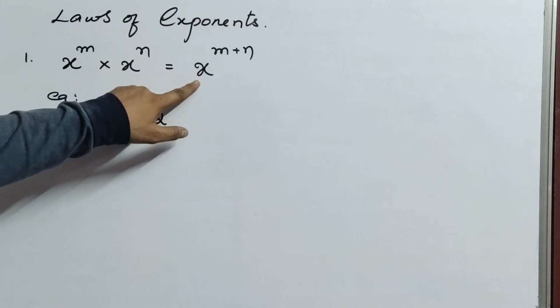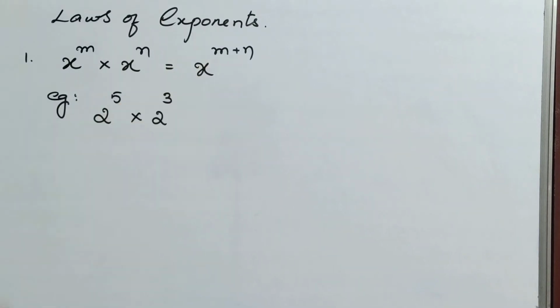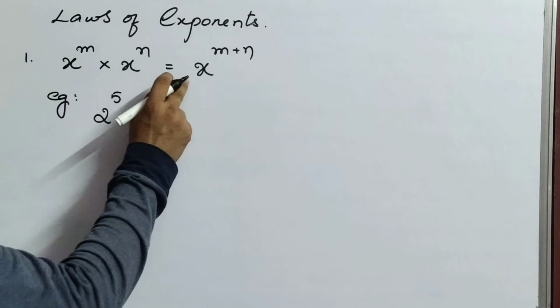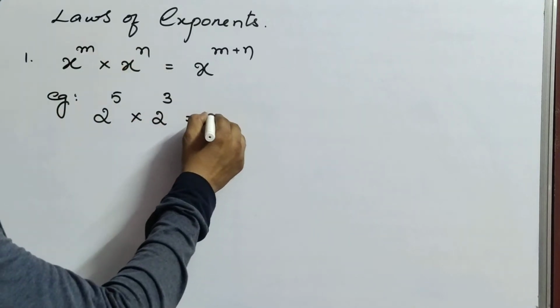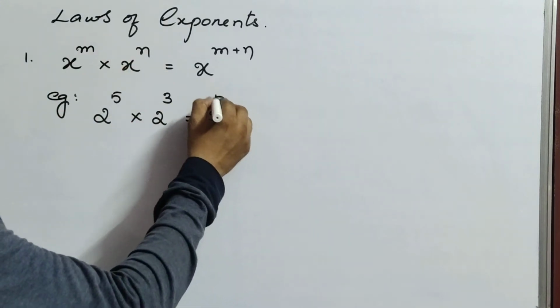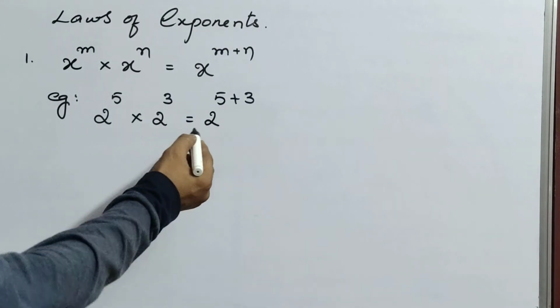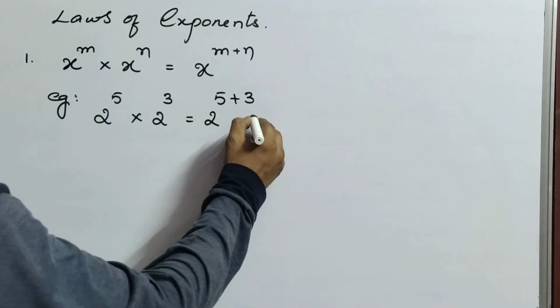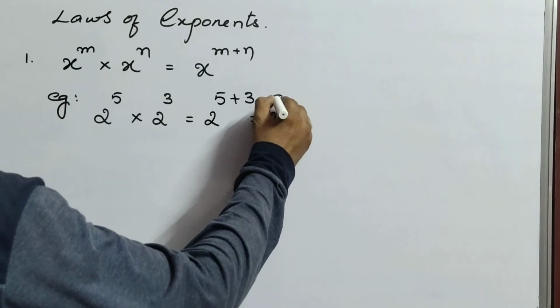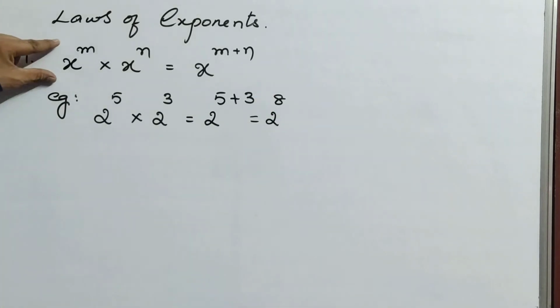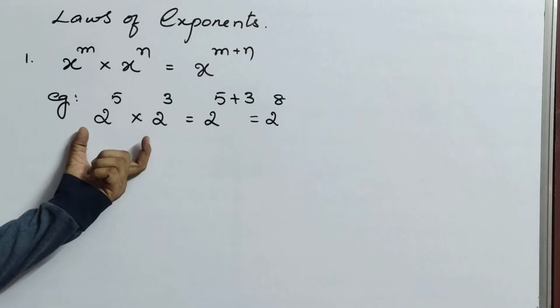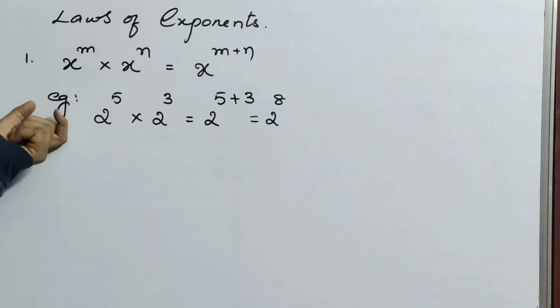So how to write it now? x power m plus n. That means we have to apply this law. So you can write that as 2 power 5 plus 3. So the answer is 2 power 8. That means by applying this law, we can do the sum like this. So just now I gave you one example based on the first law.